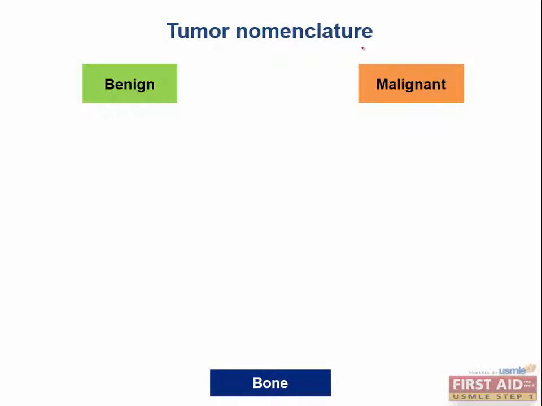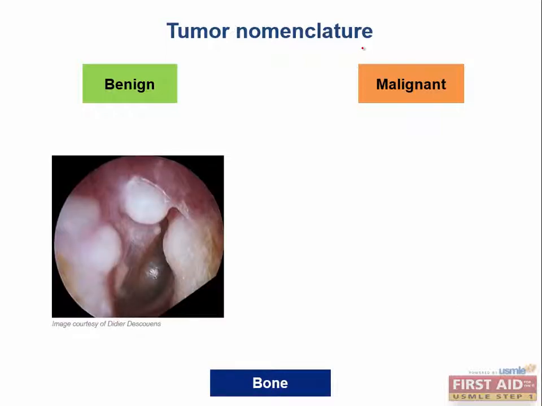Finally, let's talk about bone. What's a benign outgrowth, a little nubbin off of a bone? This is just called an osteoma. Osteoma, from bone, benign growth. Just chip it off, easy removal. What's the malignant counterpart to this?